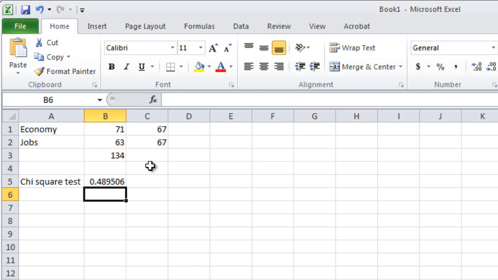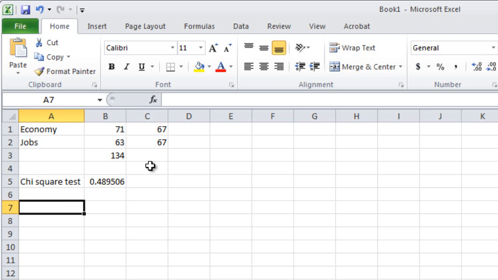And we get a probability of 0.48, basically 49%. And so there's a 49% probability that the difference between these two, 71 and 63, is really just random and doesn't really mean much. That's a pretty high percentage. So I think as a reporter, I would feel pretty confident saying that the president stressed the economy and jobs with equal frequency in his addresses during this time period.